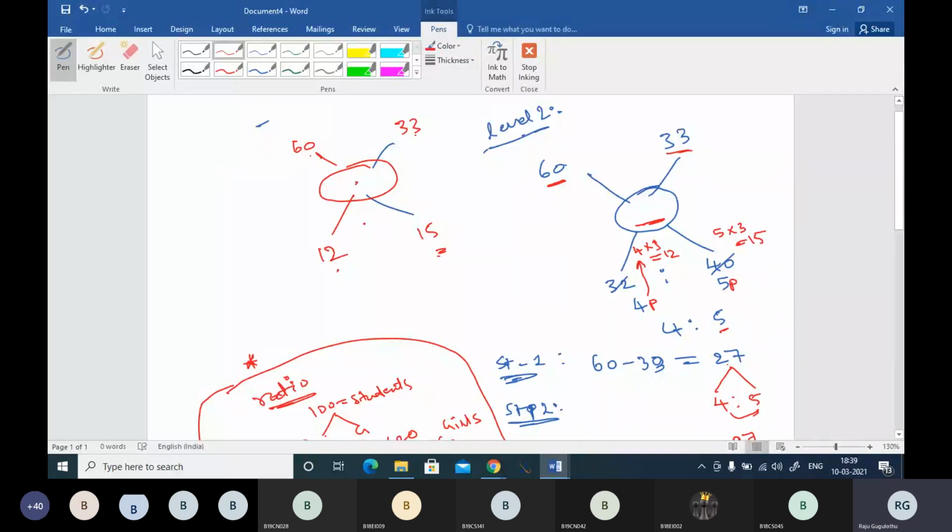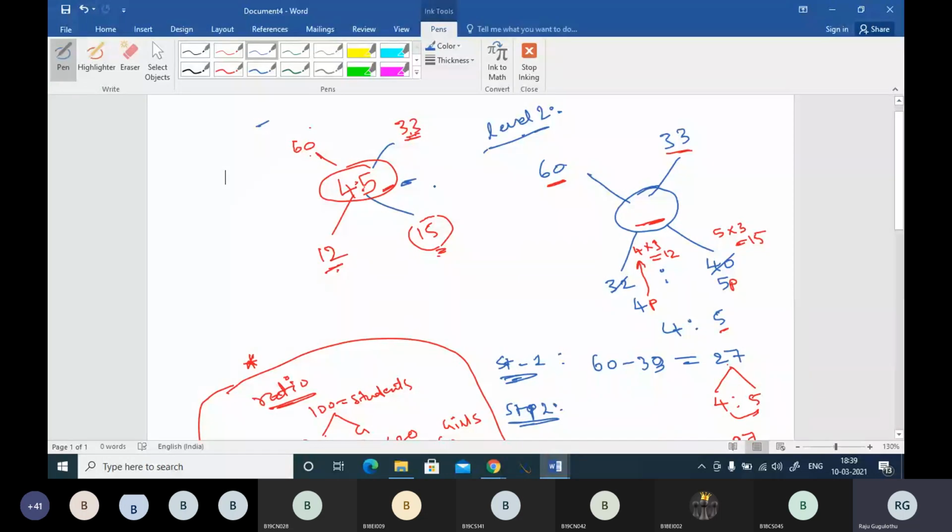Or if you add this to this one, then the combined average will come. So 33 plus 12, the combined average will be 45. This will be the combined average. Or if you remove this 15 from the bigger number, then the combined average will come. So this is how we use it, and this is your required answer.